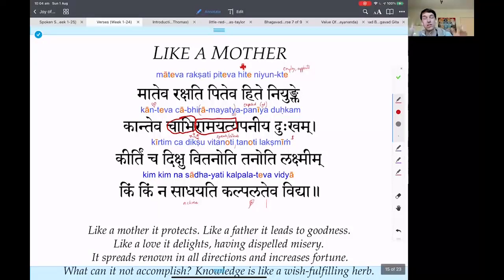So this is called a causative verb. Causative means he, she, or it causes to be delighted in. In other words, ramayati is he, she, or it causes delight. What is ramate? Just ramate? He delights. But ramayati, he causes delight. In other words, it causes delight. Kanta iva, like a lover.